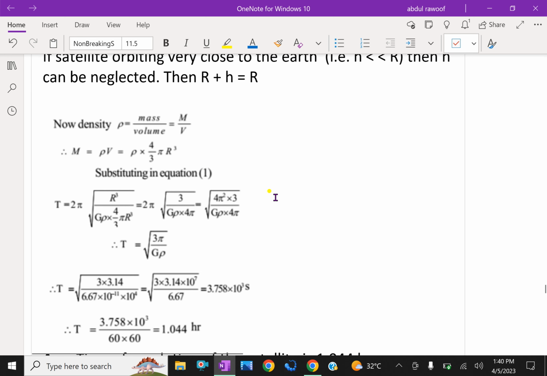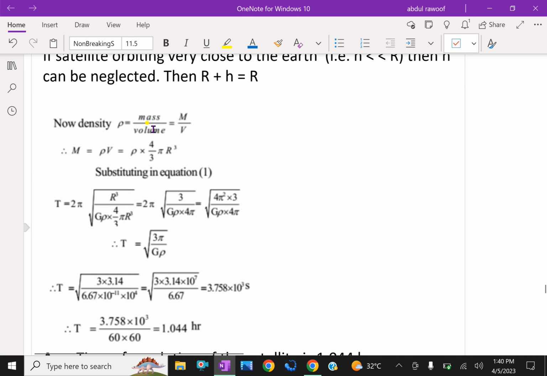Now, we know that density is mass per volume, that is rho equals M by V. Therefore, mass equals rho into V, which is rho into 4 by 3 pi R cube, the volume of a sphere.